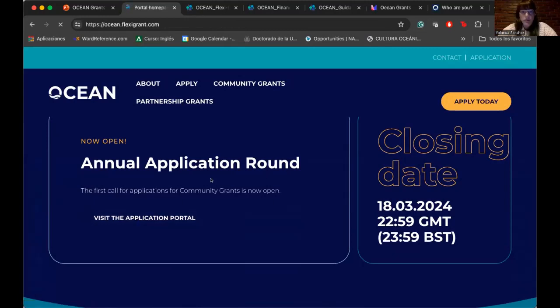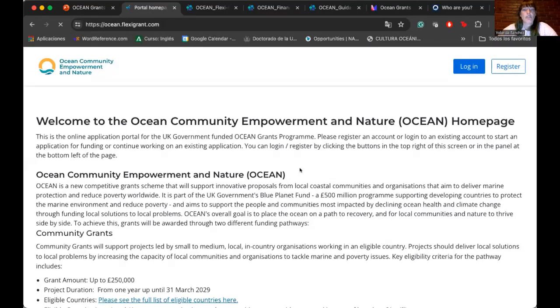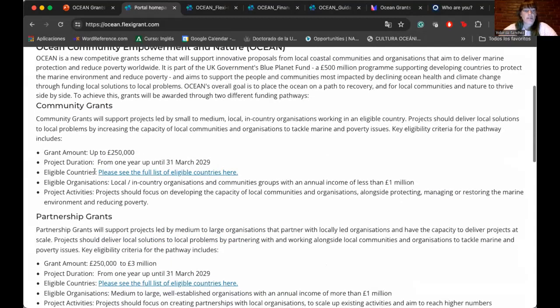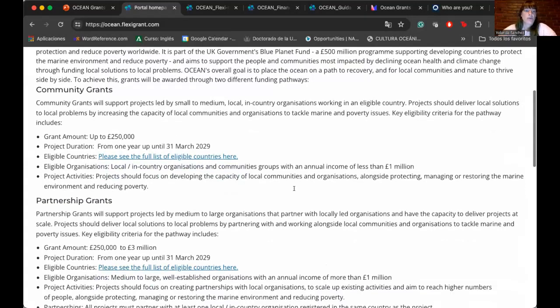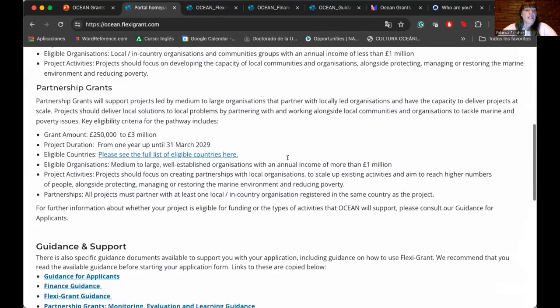Once we go to the portal, the FlexiGrant, you will have a little bit of introduction to remind you what the fund is about. And as I said before, one of the first things you will check is the list of eligible countries. So again, be sure that your country is on the list.